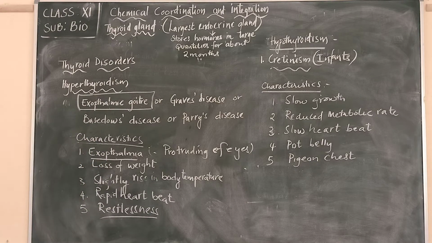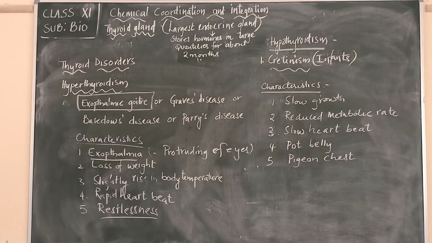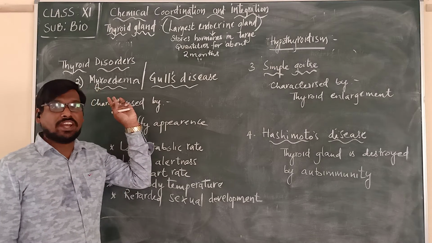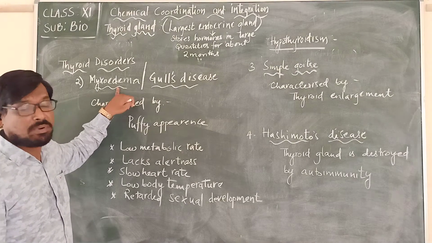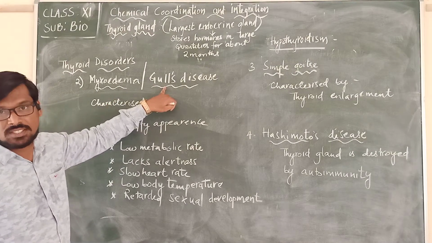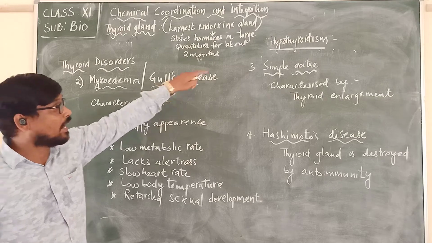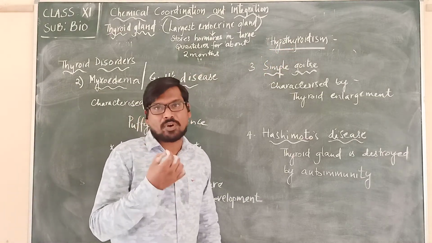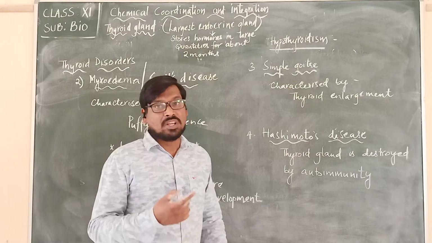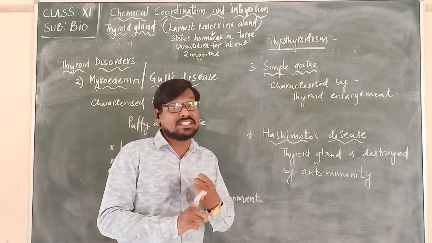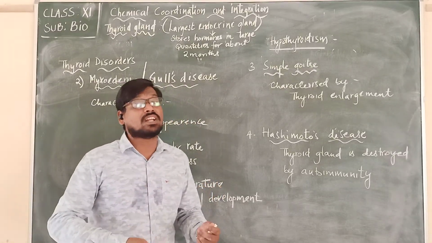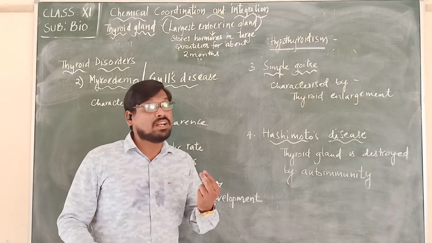And now we are going to see the next one, coming under hypothyroidism. The disease is called myxedema, or otherwise Gull's disease. Under hypothyroidism means what? When there is deficiency, less production of thyroxine hormone. The first disease that we have seen is cretinism, seen in infants. Infants means the children who are still depending upon the milk of the mother.